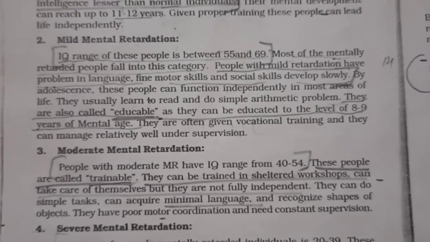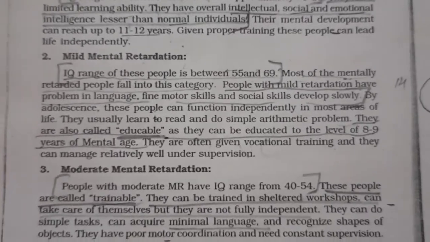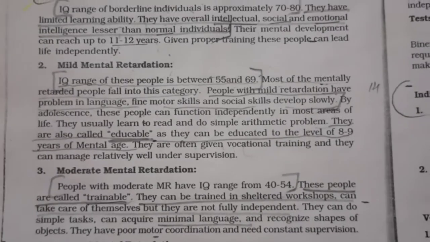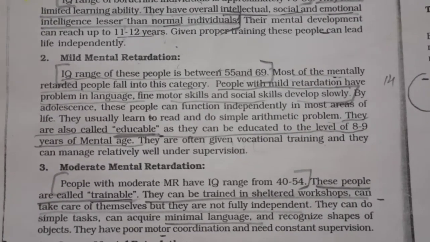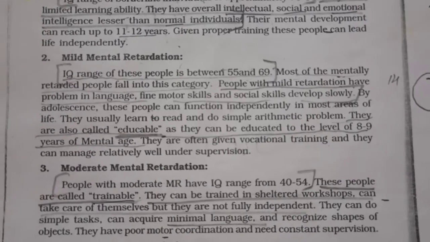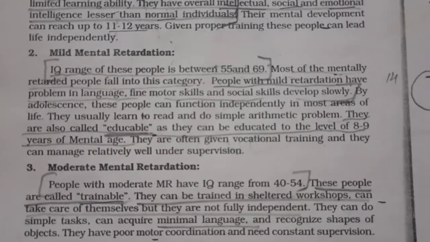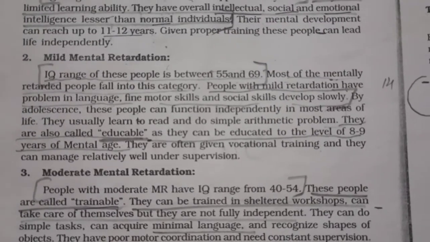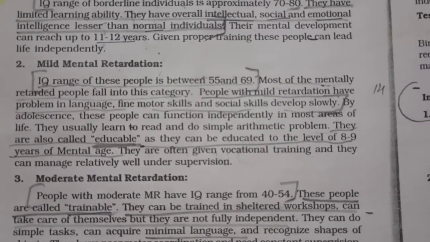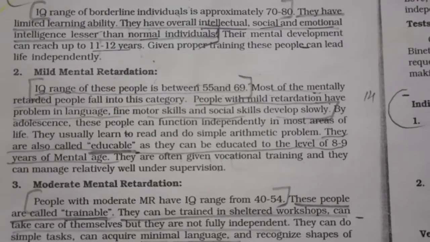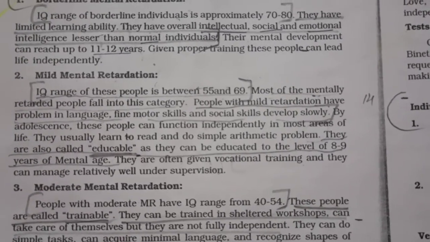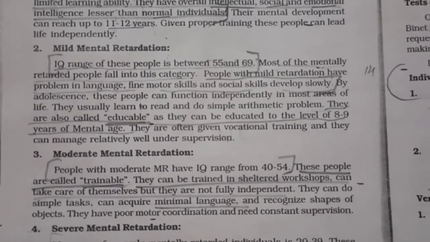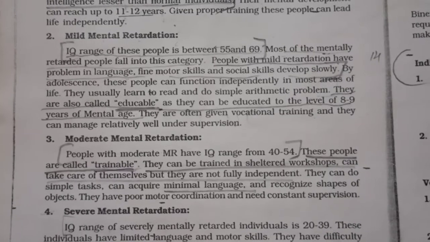So the moderate mentally retarded people have an IQ range between 40 to 54, and these people are called trainable because they can be trained in different fields like workshops, and they can take care of themselves. But they cannot be fully independent. They need someone to take care of them, but they can also take care of themselves under supervision. There should be someone to look after them. Okay, that's enough, 2-3 points.